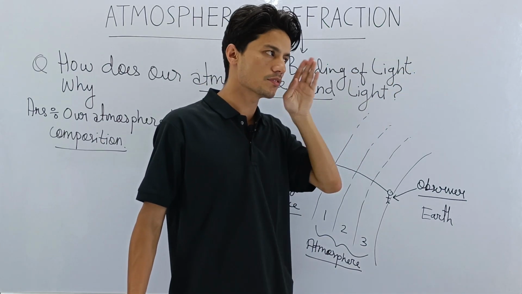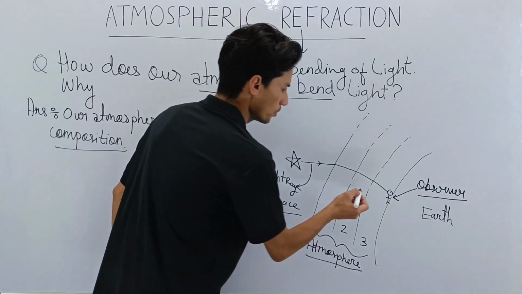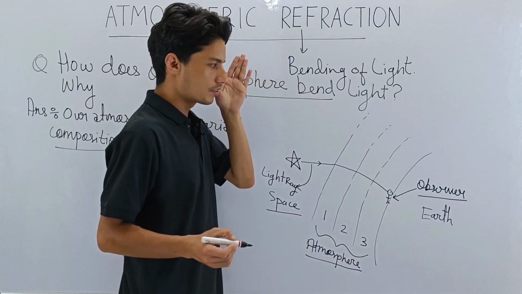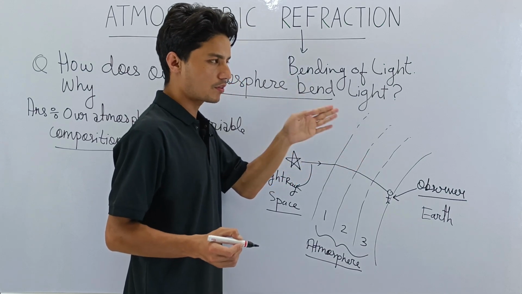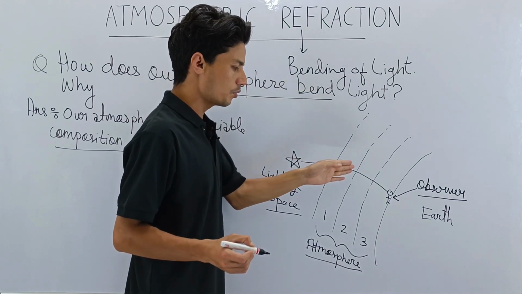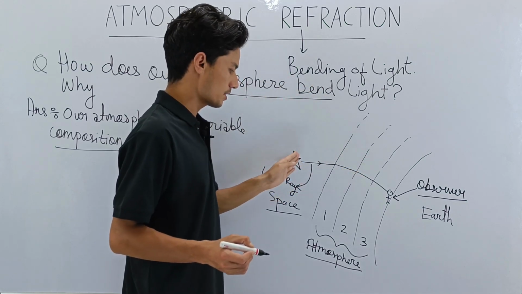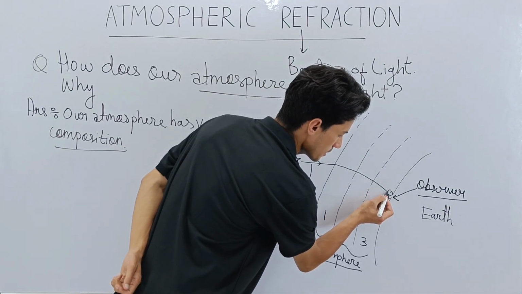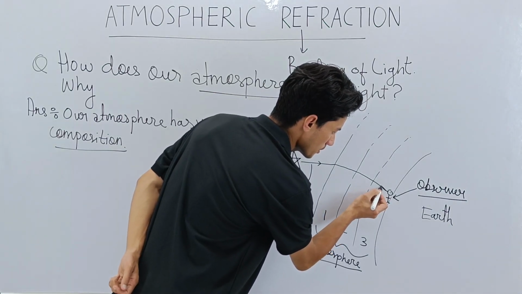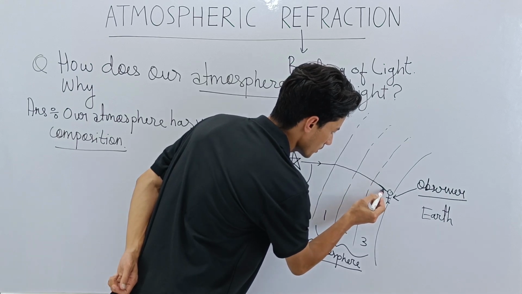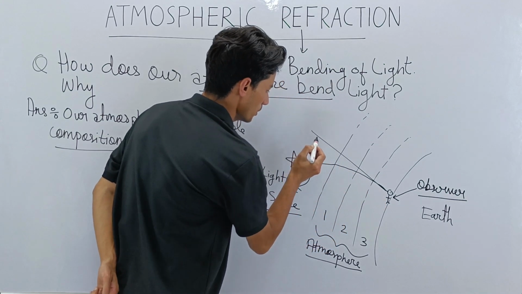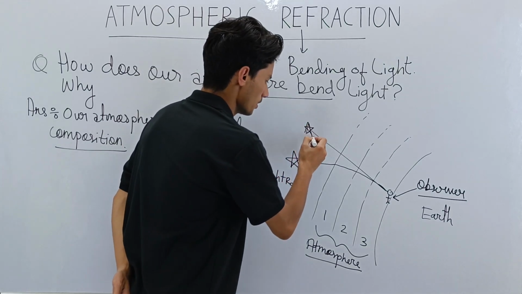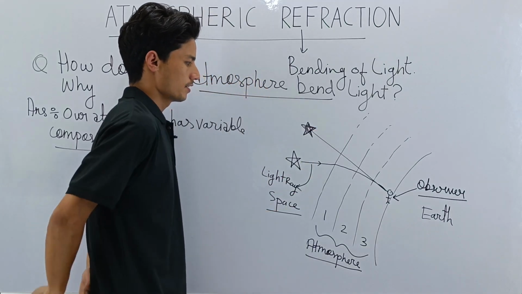Okay, so our eyes can only see straight. So how will our eyes perceive this? How will our light ray, or how will our eyes see this? See the image. It will only see straight. So our eye will see it straight. I have to make it straight. So our eye will see the image of the star to be here.